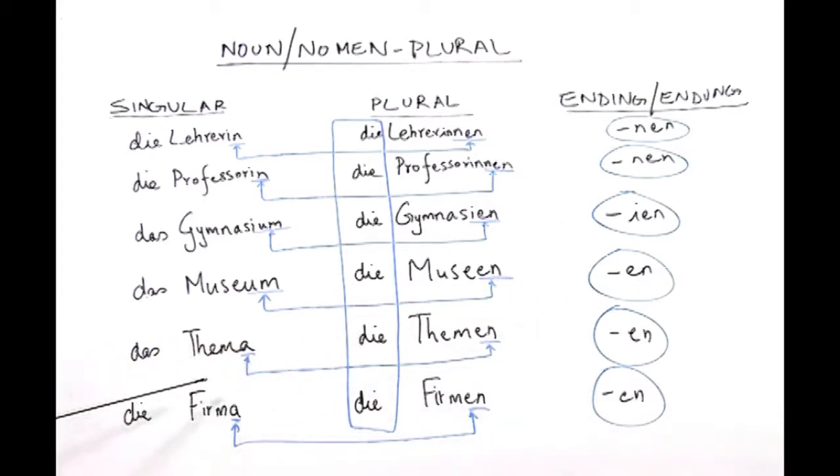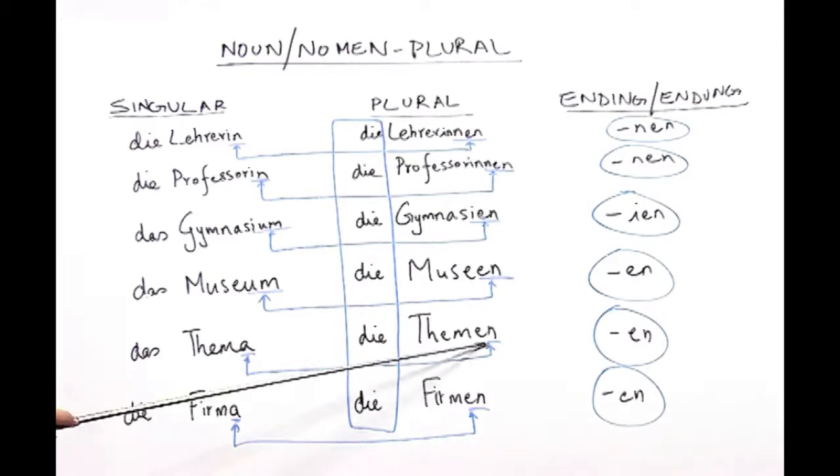Now, let us look at these two nouns together. The nouns Thema, which means theme or topic, and Firma, which means a company, they both have the same ending a. However, they have different articles. Das Thema, die Firma.